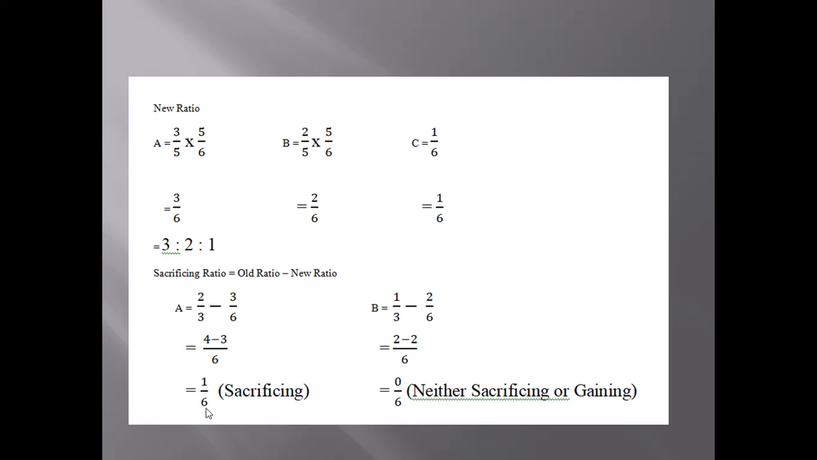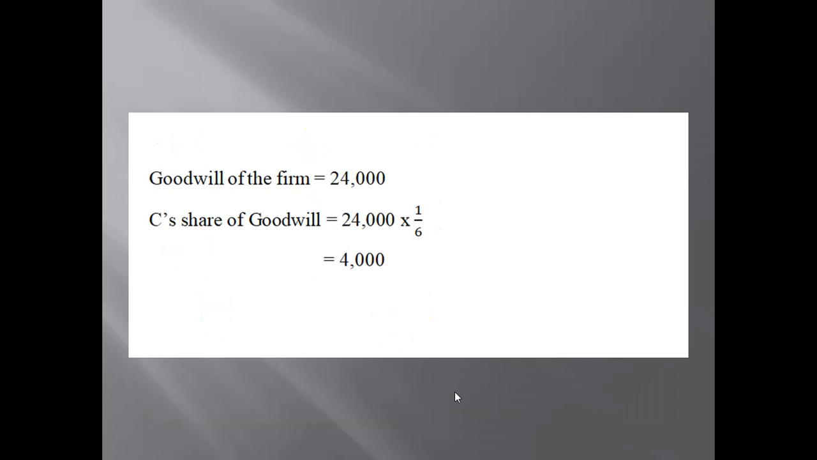Whatever C will bring as his share of premium for goodwill, B will get 0. A will get everything, whatever C will bring of whatever amount. Only A will be getting the amount because A is sacrificing here, and B will get nothing.